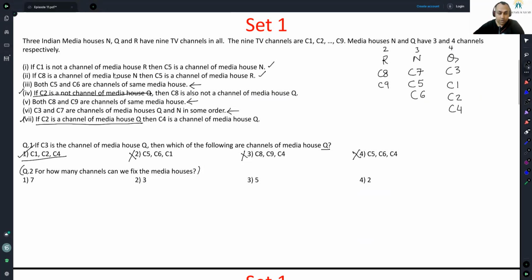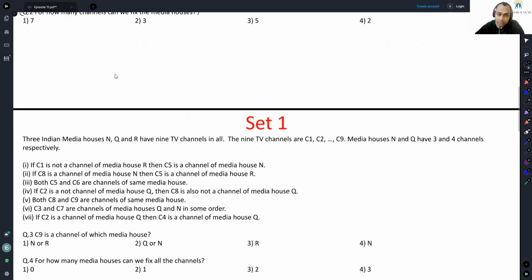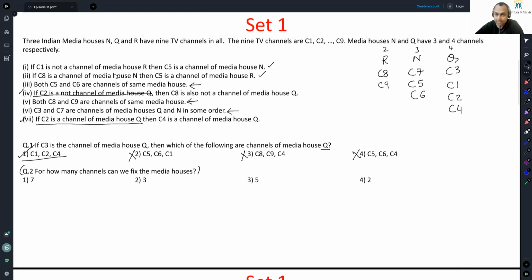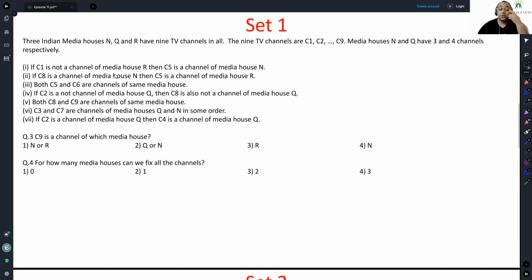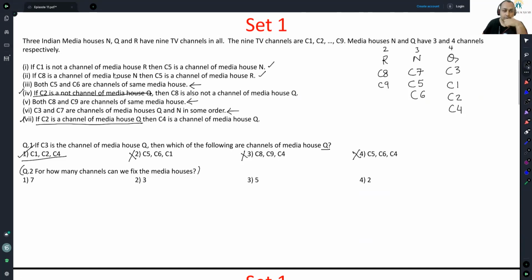Next question is more about exhaustive number of cases. I will get to it later. Let me see. Question 4 is also about exhaustive number of cases. Channel 9 is a channel of which media house? In the one acceptable case that we have made, channel 9 is in R. So answer has to be either option 1 or option 3. Depending on how stressed for time you are, you can go ahead and mark it down.